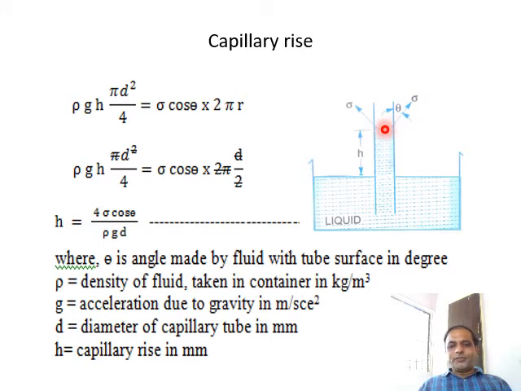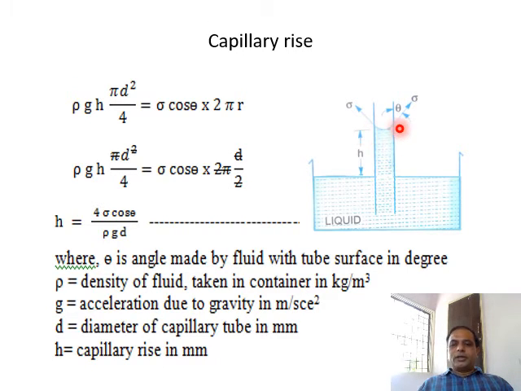This free surface is not flat. It is not horizontal. It is sometimes concave or it is convex in shape. Right? Here in particular case, it is a concave, and we know the surface tension acts along this surface, right?